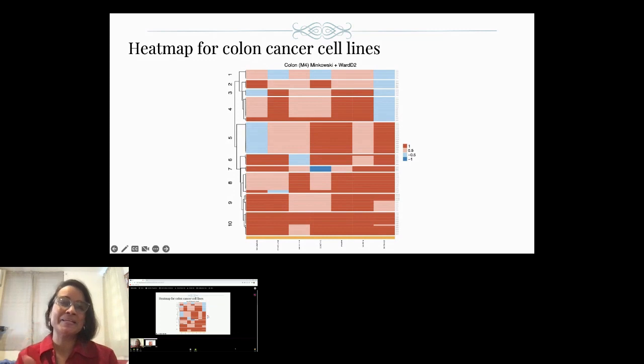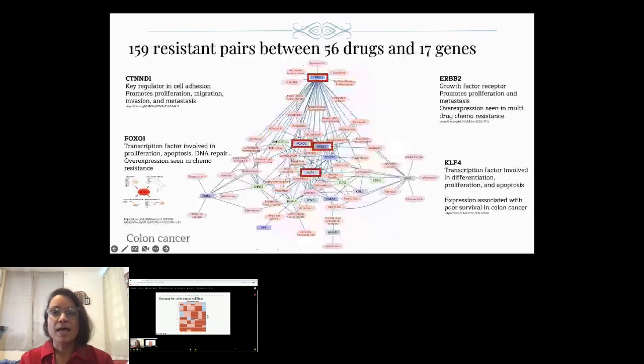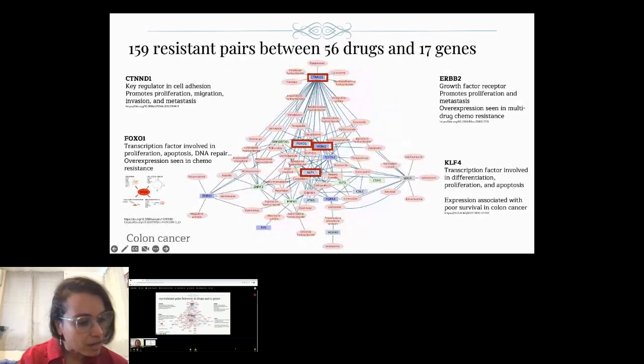So as I was saying, this heat map shows the 6 or so colon cancer cell lines, and you can see that we have several clusters that point to drug resistance. Some of these we corroborated in the literature. Others seem to be new plausible gene drug pairs that we're still exploring. And over here, and I'm keeping track of time here so I don't go over.